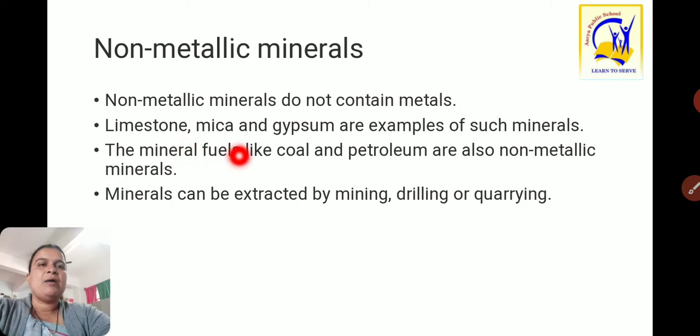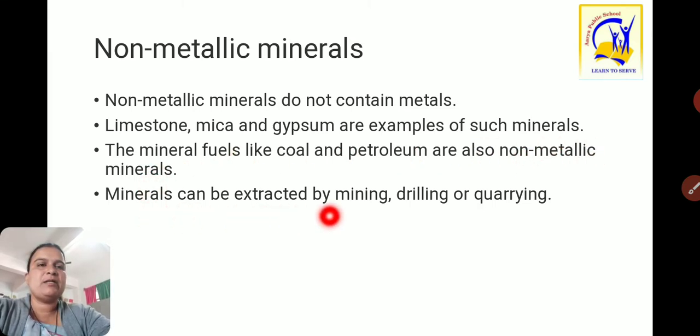Limestone, mica and gypsum are examples of non-metallic minerals. The mineral fuels like coal and petroleum are also non-metallic minerals. So limestone, mica, gypsum, coal and petroleum are non-metallic minerals.